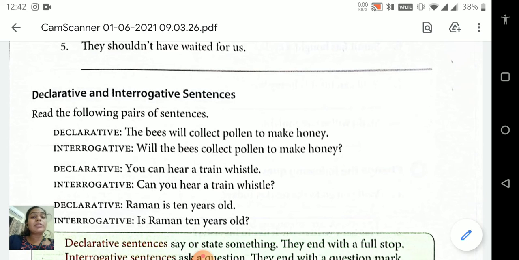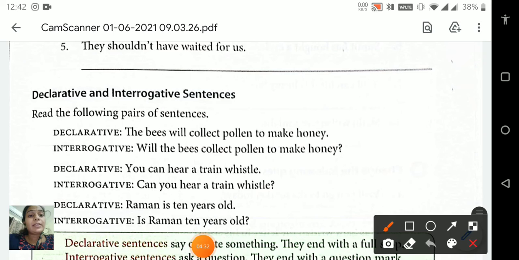We have to change the order of words. We have to put the first verb, the helping verb. Will is a helping verb in this sentence. So we have to put will first. Will the bees collect pollen to make honey?